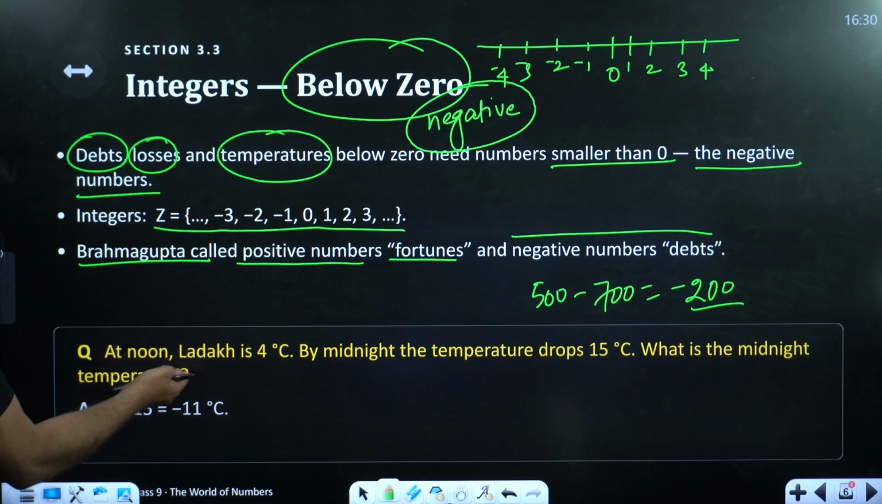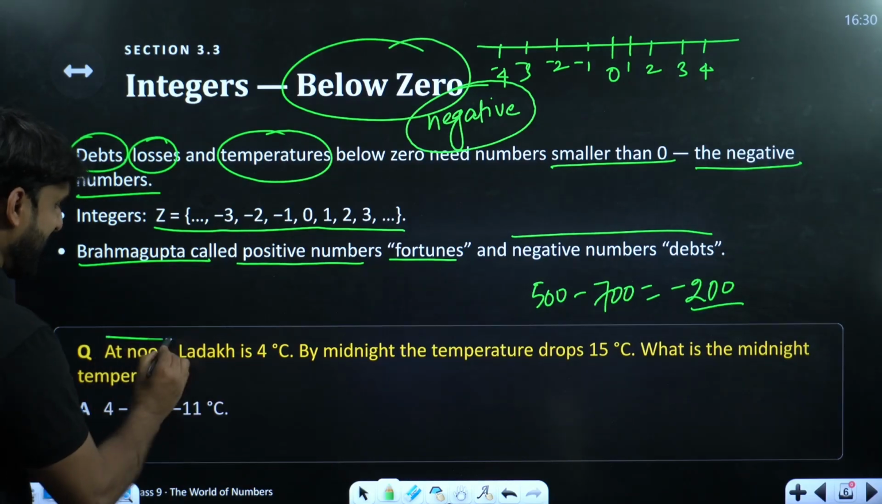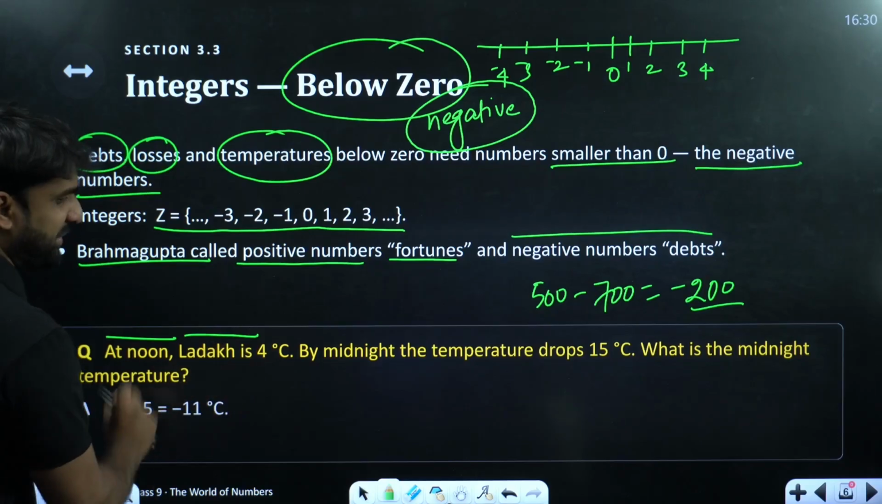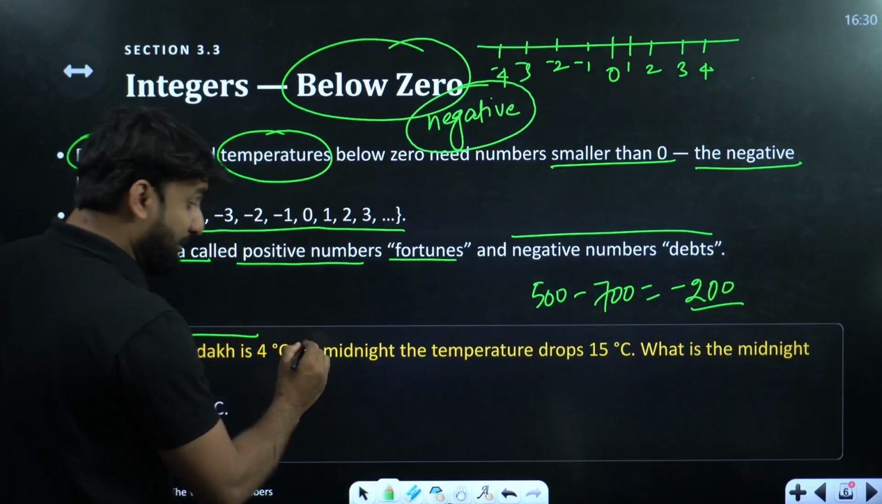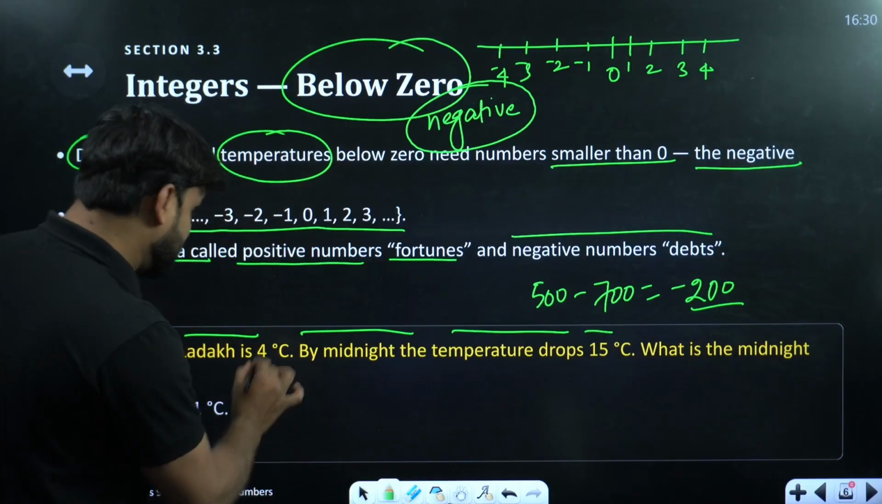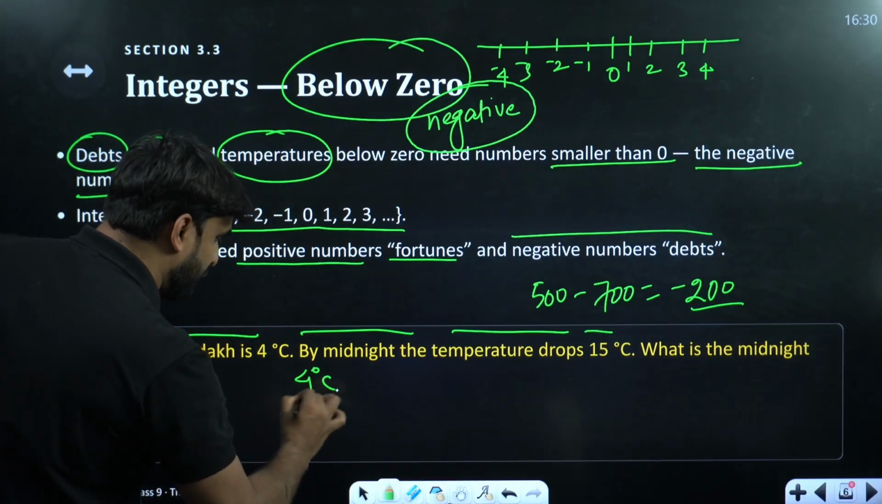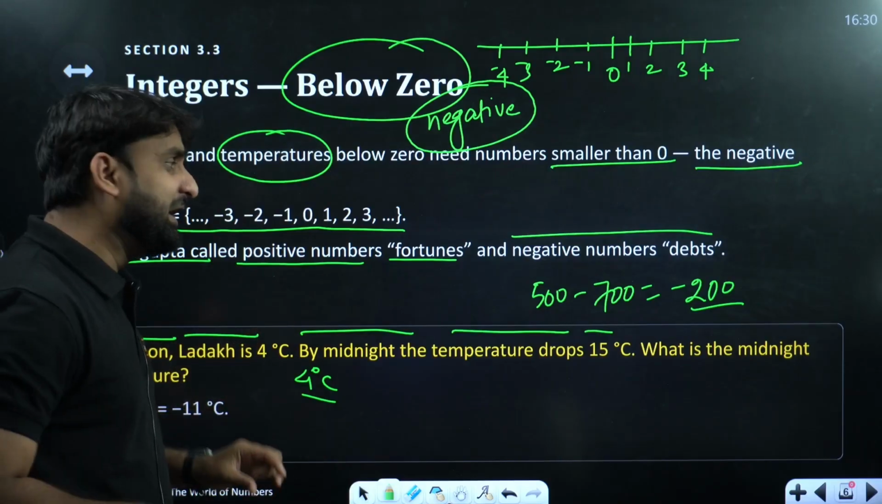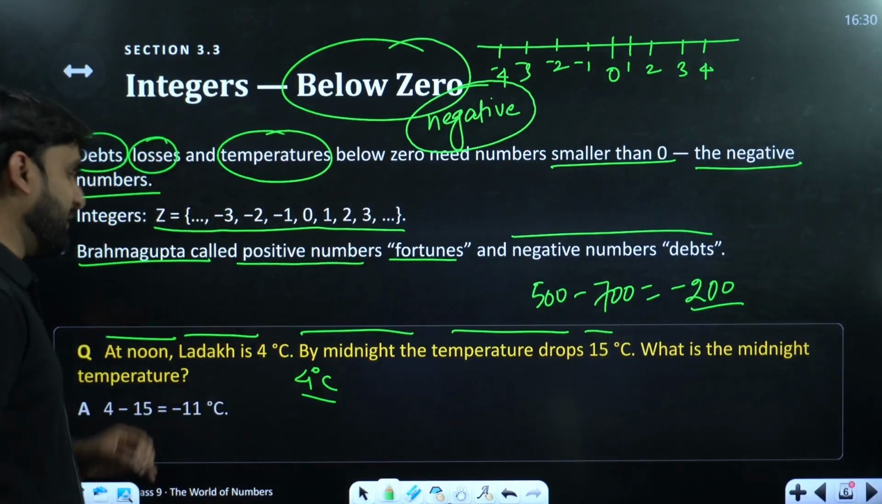Okay. So let's do the question here. At noon, the temperature at Ladakh was 4 degrees centigrade. By midnight, the temperature drops 15 degrees. Come on, yaar. Listen, initially it was 4 degrees centigrade. And now the temperature has dropped by 15 degrees centigrade. What is the midnight temperature?